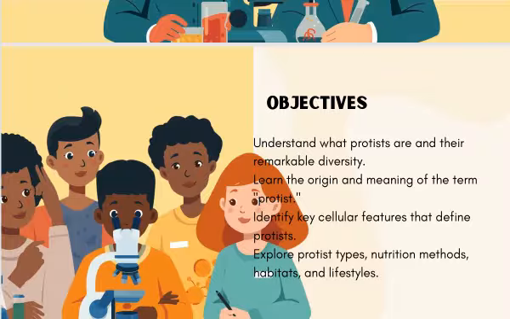We also study the mode of nutrition, how they obtain food, which can be autotrophic, heterotrophic, or saprotrophic. We will also study their habitats, where they live, and lastly their lifestyle. So without wasting any time, let's jump into the lecture.